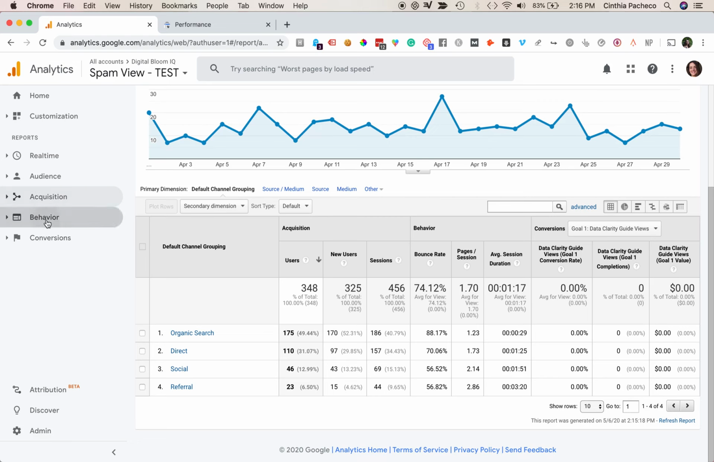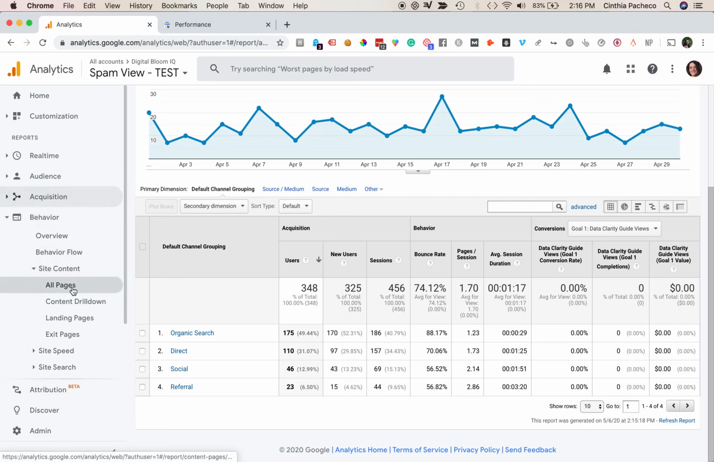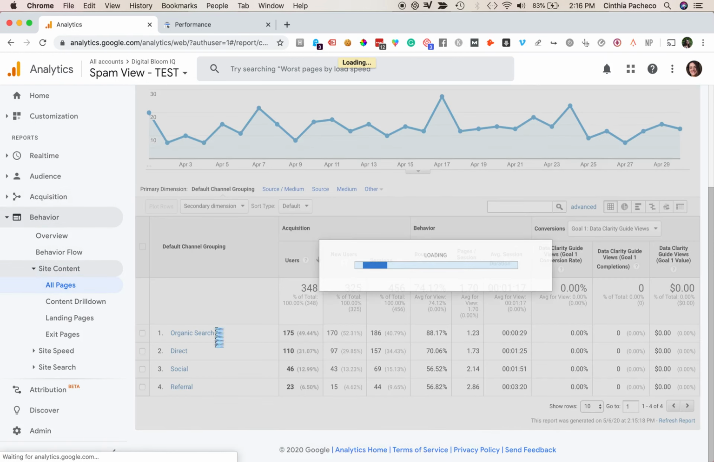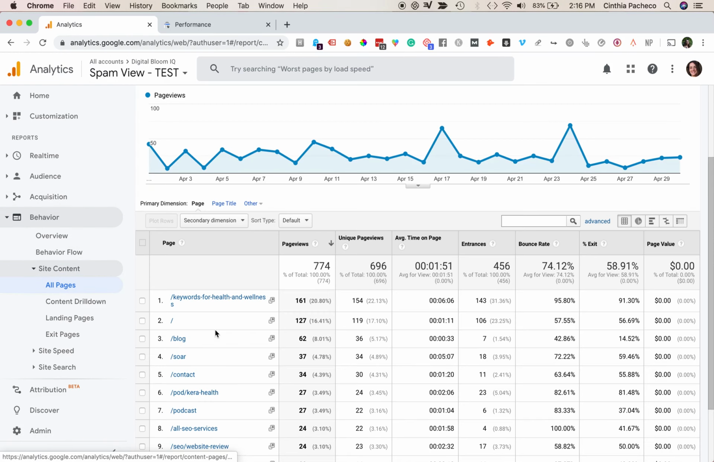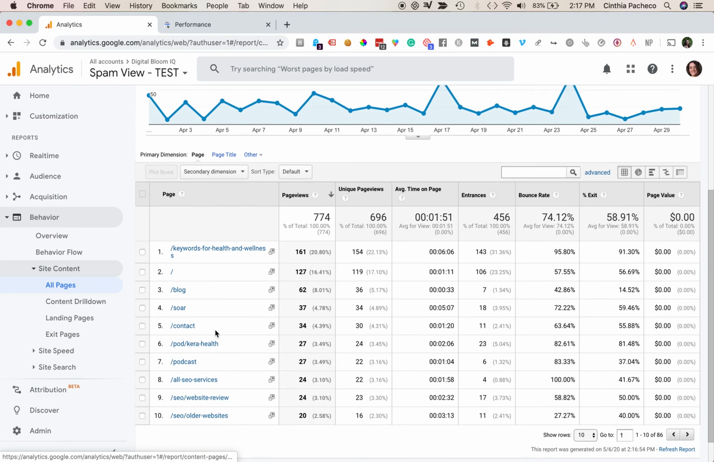Okay, let's move along to the site content all pages report. This tells me overall how my website is performing and what the top pages are. Here I can see that my keywords for health and wellness page is doing really well. My home page, that's this slash, and my blog. This is all really useful and interesting to look at: what are the top pages, and where are people interacting and spending their time.